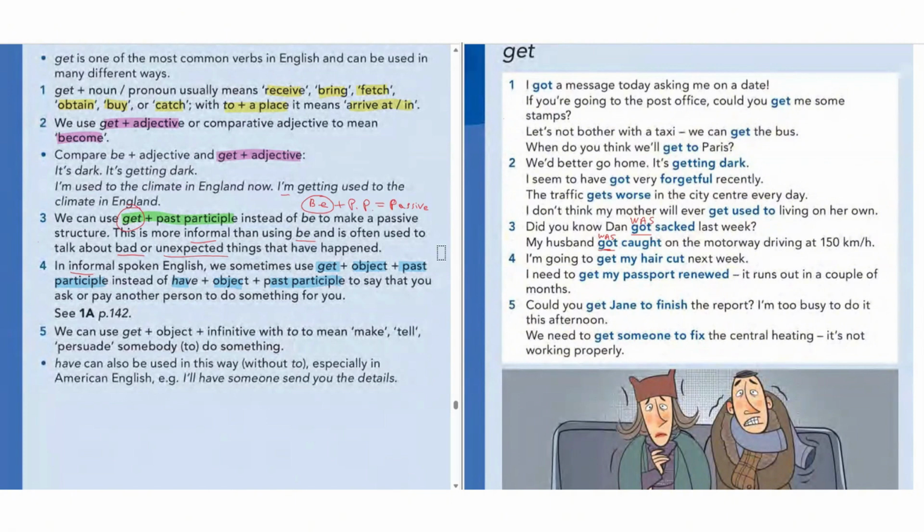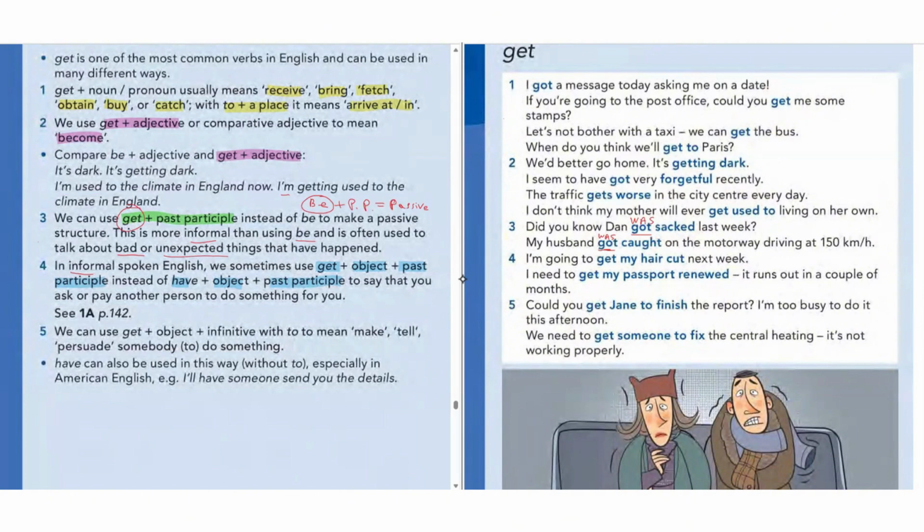So you are causing the action to happen. You are the cause. There's a separate grammar for this point number 4. They call it causatives. So page 142, we've got a little bit more information when we talk about have.